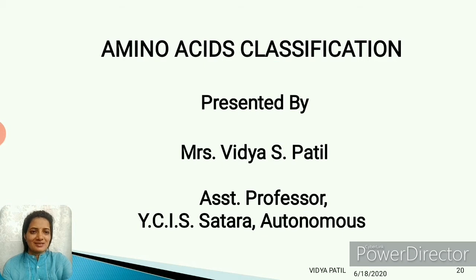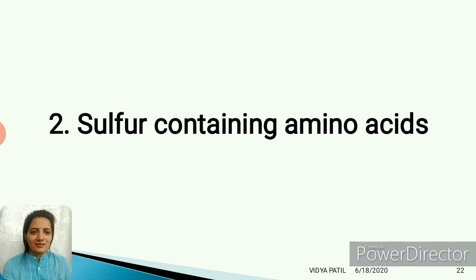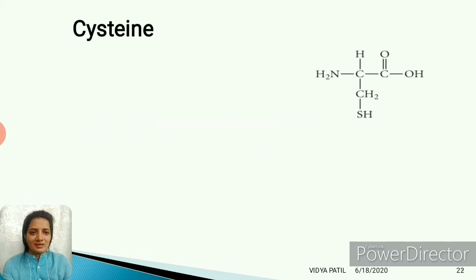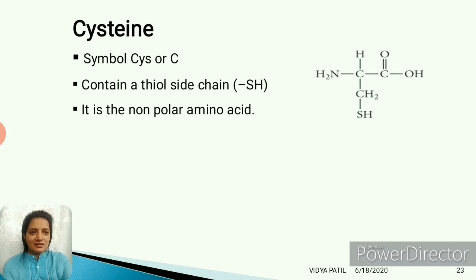I will discuss here amino acid classification part 2. In the previous part, I already discussed the amino acids glycine, valine, leucine, isoleucine and alanine. In this part, we will discuss the sulfur containing amino acids, hydroxyl group containing amino acids and more. First amino acid is cysteine. Cysteine carries a side chain of CH2SH.